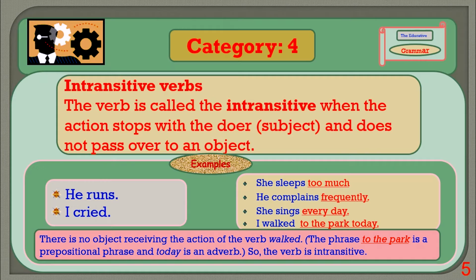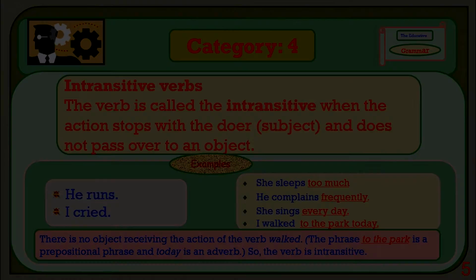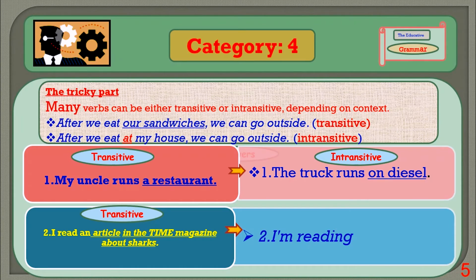In the same way, I walked to the park today. To the park and today. What is its position? You can see in the last box. There is no object receiving the action of the verb walked. The phrase to the park is a prepositional phrase and today is an adverb. So, the verb is intransitive. Now we see more distinction in the next part, the tricky part.